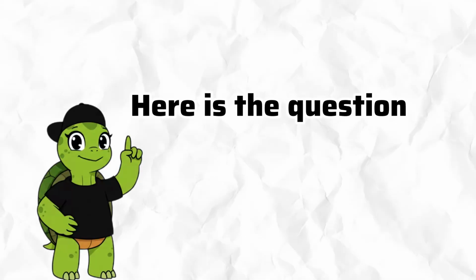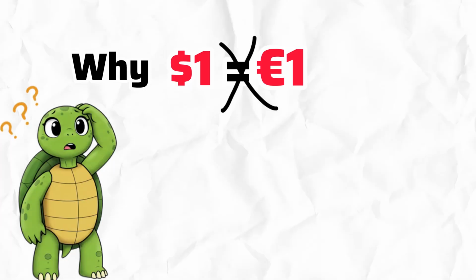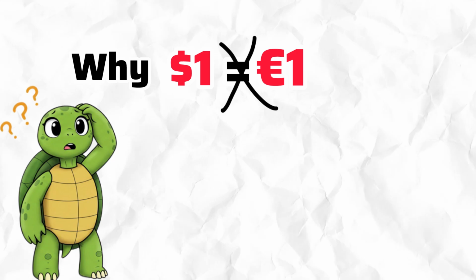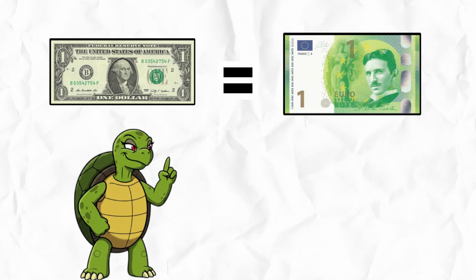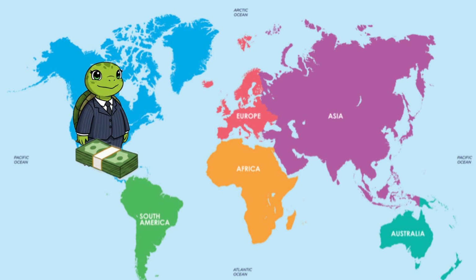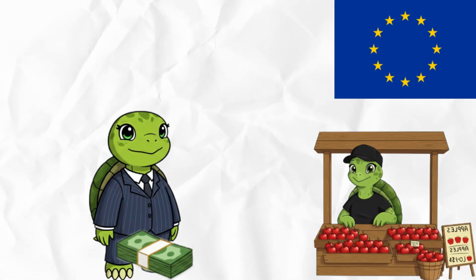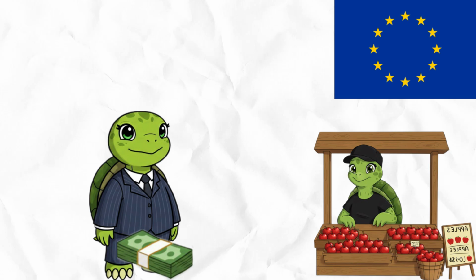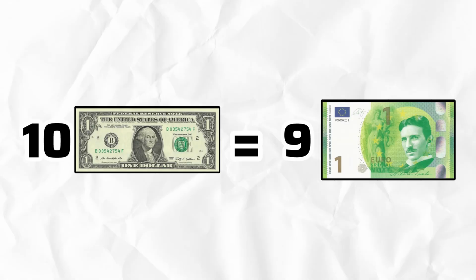Here's a question. Why is it that $1 is not equal to €1 or £1? Shouldn't money be the same everywhere? Imagine this. Turtle Bob saves up $10 and goes to Europe to buy apples. But suddenly, his $10 only turns into €9.